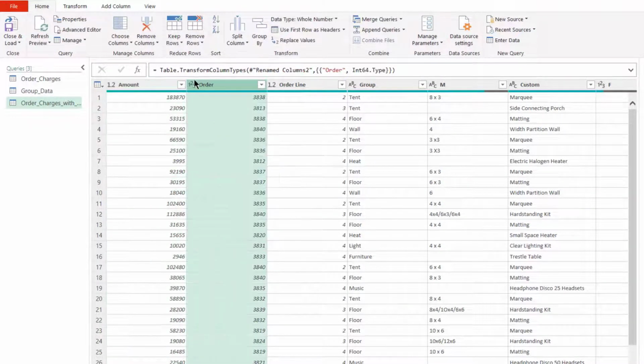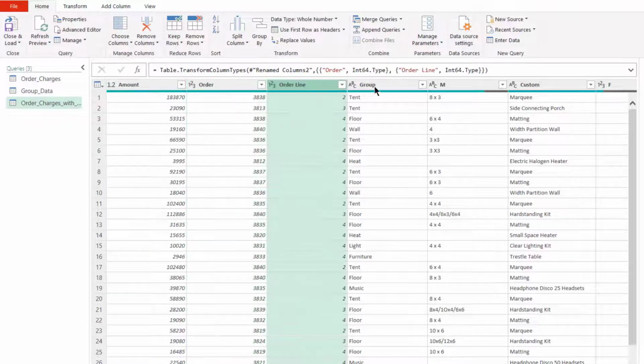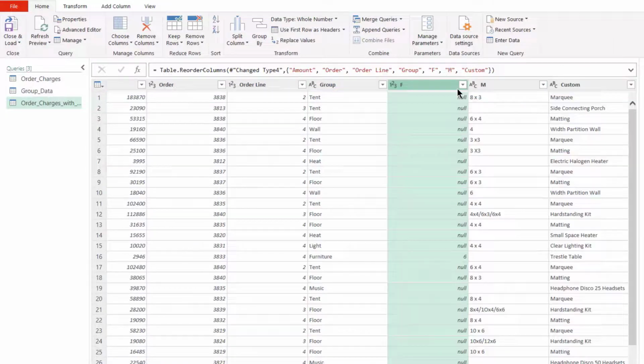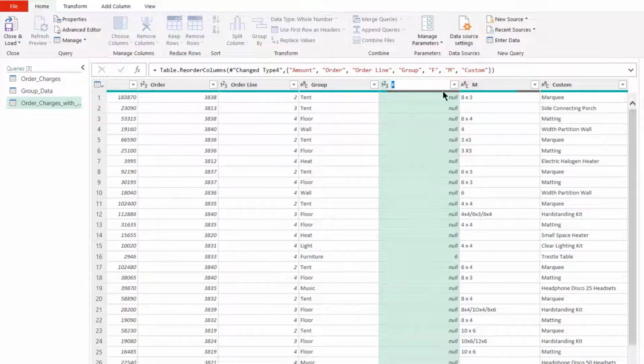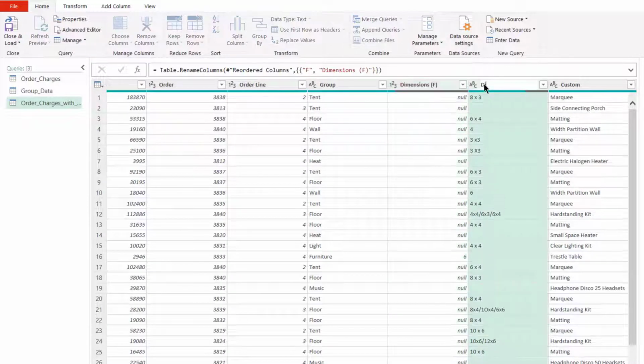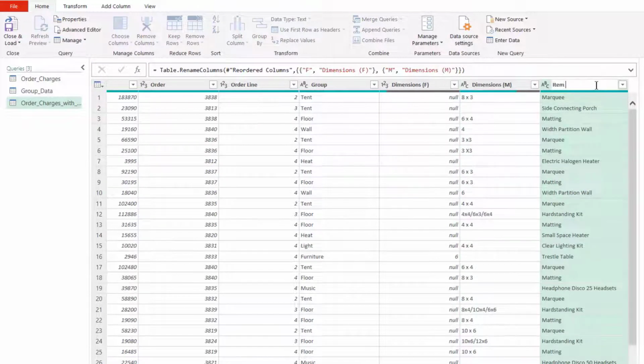It's also a good idea to check the data types, make sure they fit with the data. And I think we should probably move this feet column along the end here so that it goes with meters. But rename these two, make them a bit clearer what's going on. And then finally, our custom column at the end here should really have a better description.